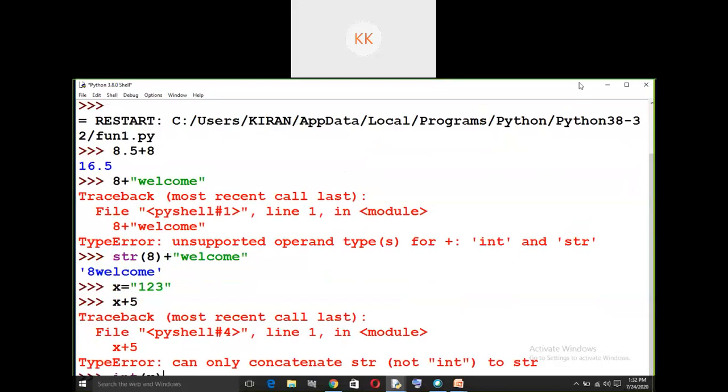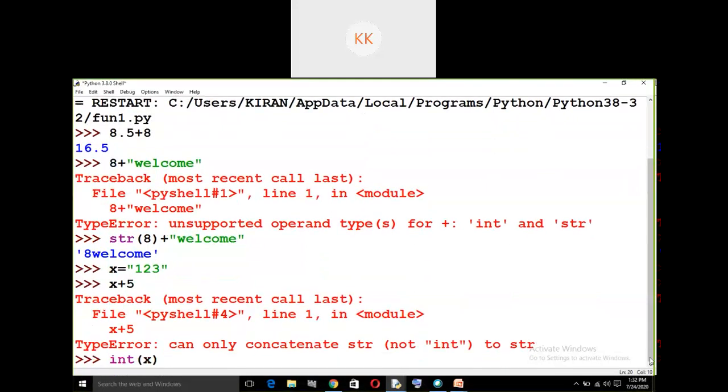I think you can't see it. Int of x plus 5. What happened here is that x is storing a string type, but inside the string it's a number that we know by the naked eye, but the system does not know.